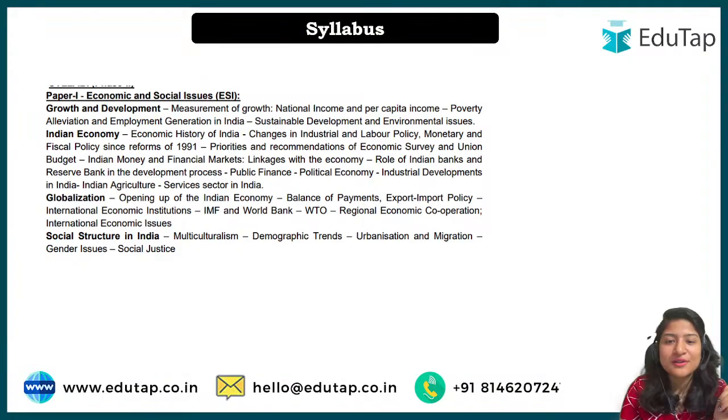All right, so now let's start with today's scheme and why we are actually doing it. Because if we look at the ESI section, the economic and social issues section, it talks about improvisation of the industries, focusing on the industrial sector of India, industrial development.